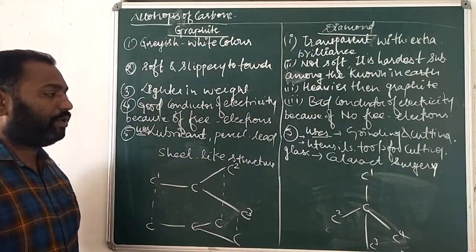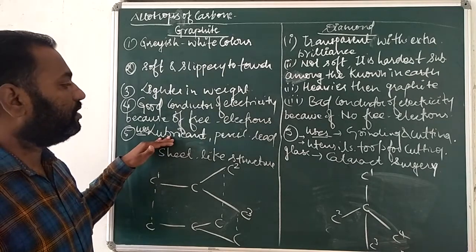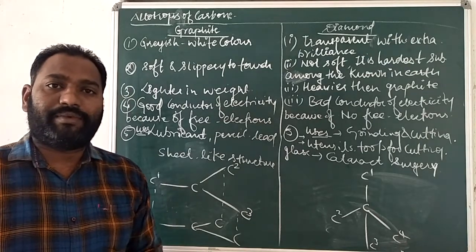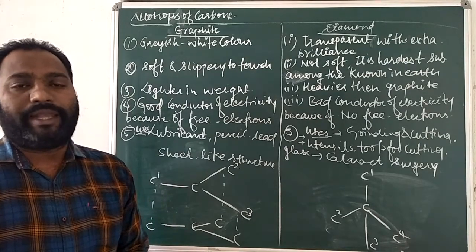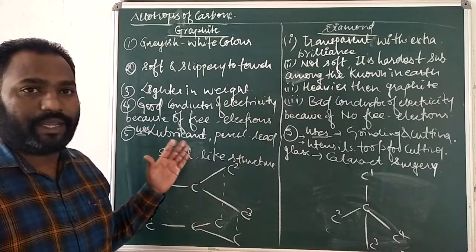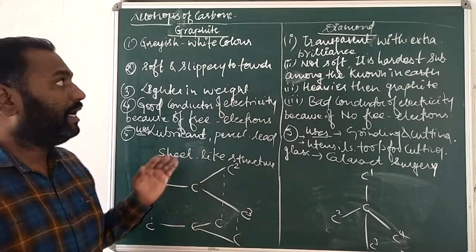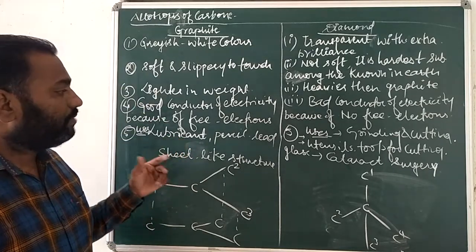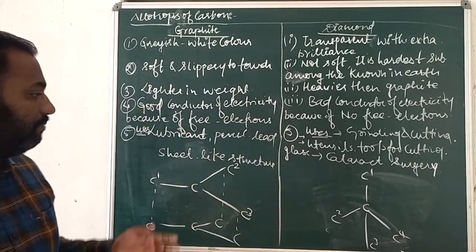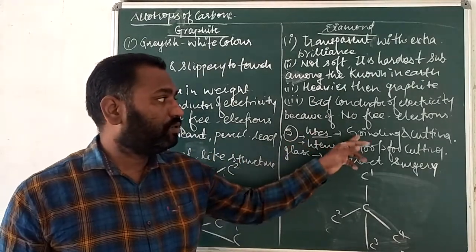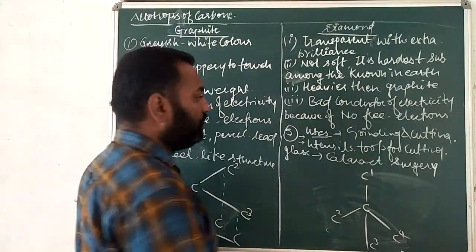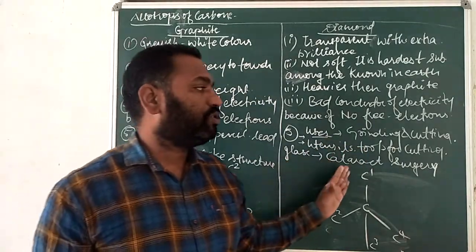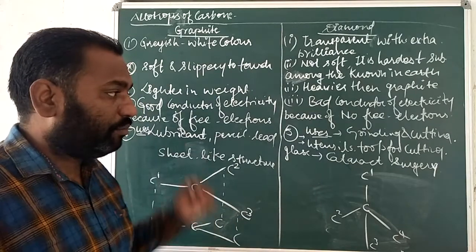So what are the uses? You can easily see the uses in your textbook also. Mostly graphite is used for lubrication. You've seen that many heavy machines are complex in nature. Many times oil and grease cannot lubricate all this machinery. At that time graphite, even at high temperature, can lubricate them. And in pencil lead, you've also seen that graphite is there. Diamond is used for grinding and cutting purposes, for utensils and tools for cutting glass, and also for cataract surgery, like motiabin in eyes.